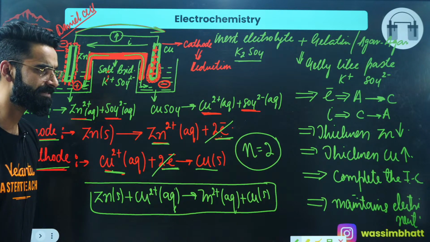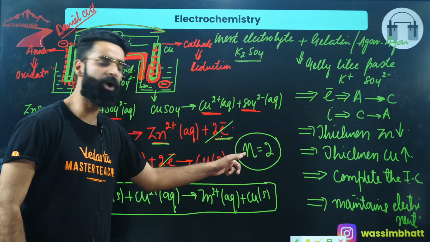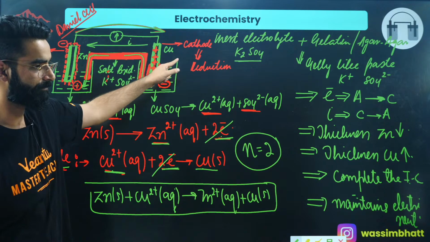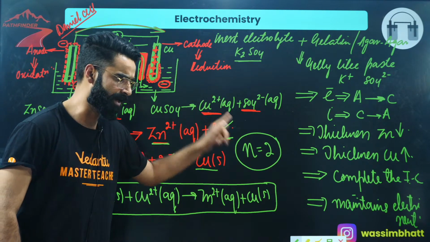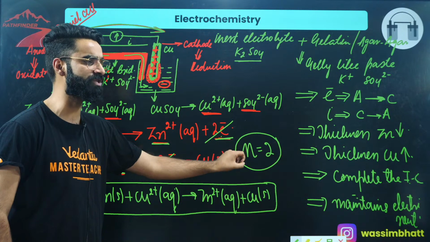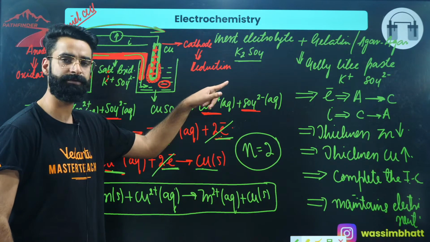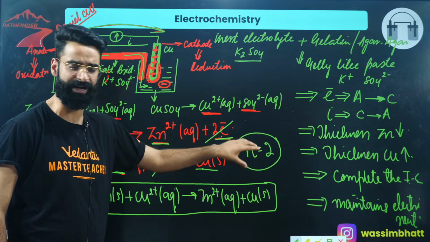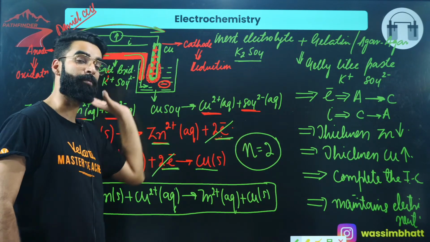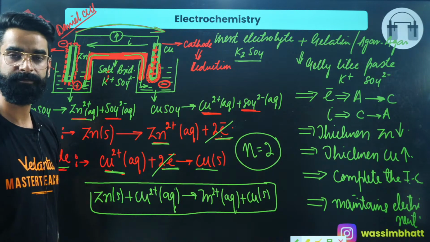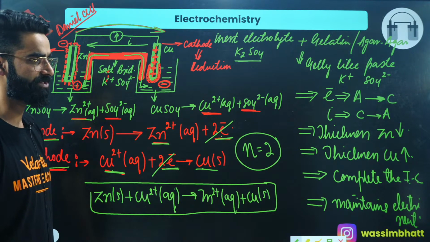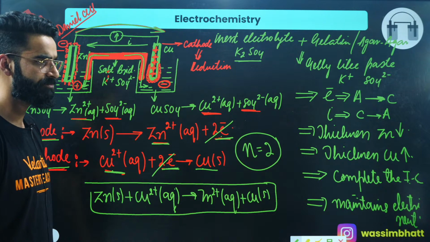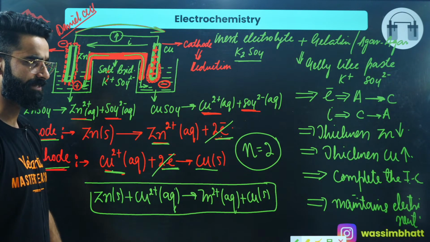This n represents the number of moles of electrons which are being exchanged from anode to cathode. See, the movement of electrons is from anode to cathode. So 2 moles of electrons are being exchanged from anode to cathode. I'm sure every single thing is clear till here.